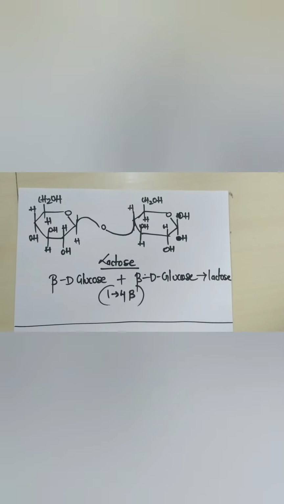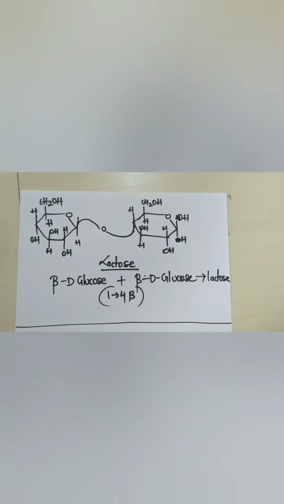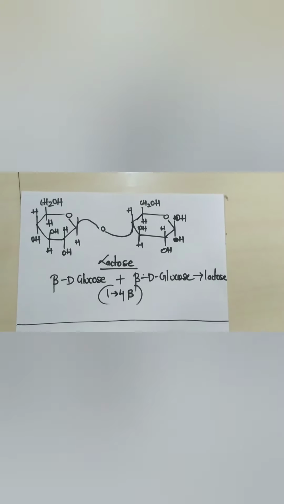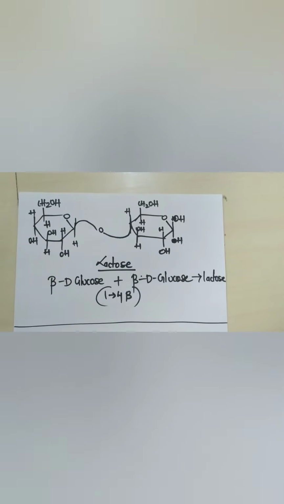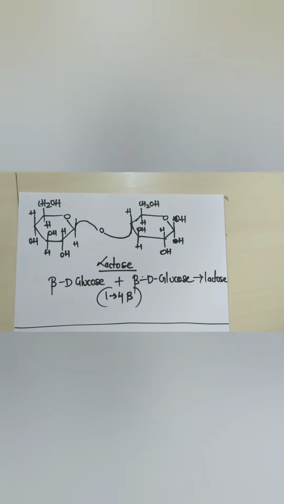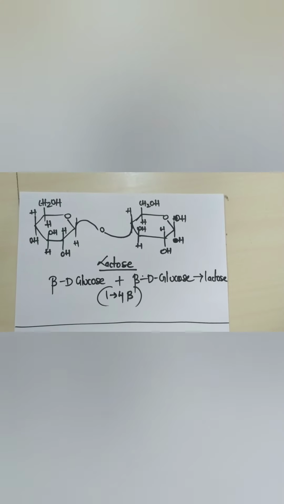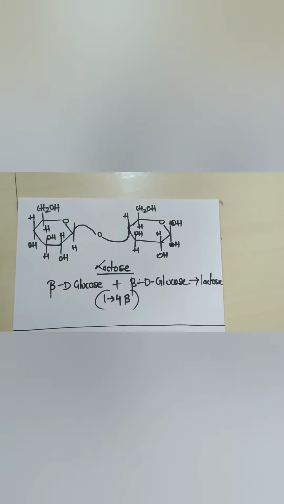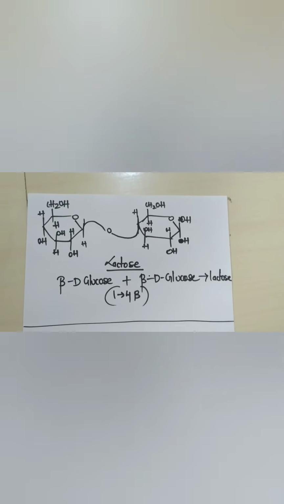Let's take the second example of disaccharide, that is lactose. Okay, one beta D-glucose and a second beta D-glucose come together, and the condensation reaction forms the chain between them. The formation is lactose. See, the chain formation is between the first carbon atom and the fourth carbon atom.